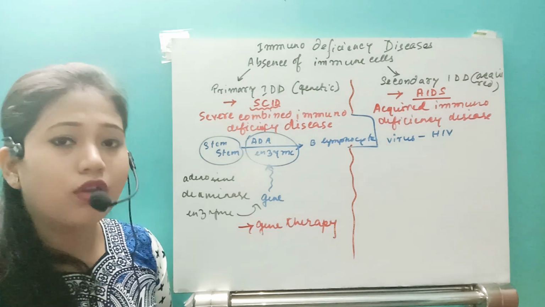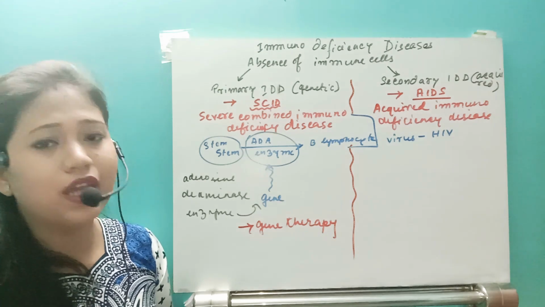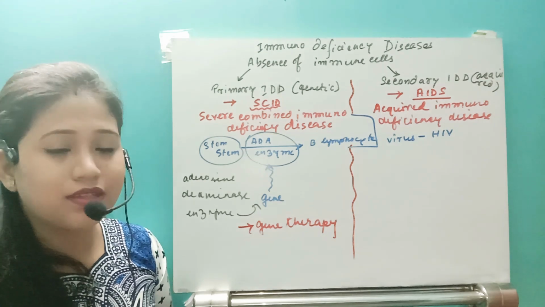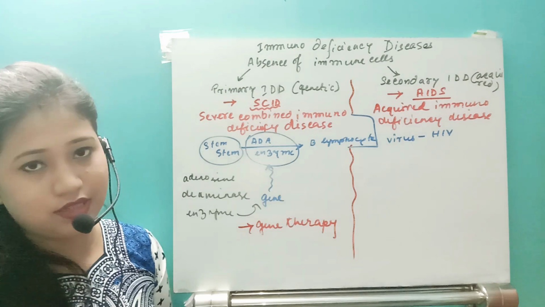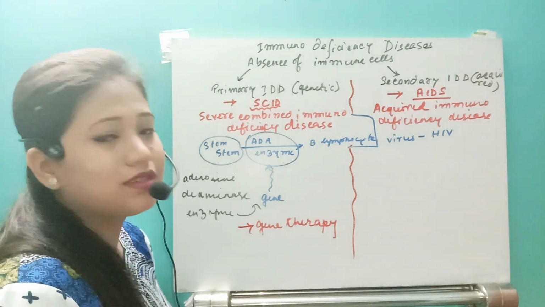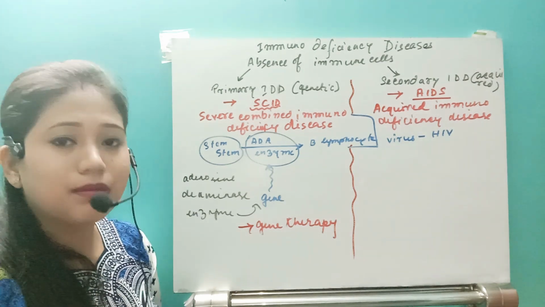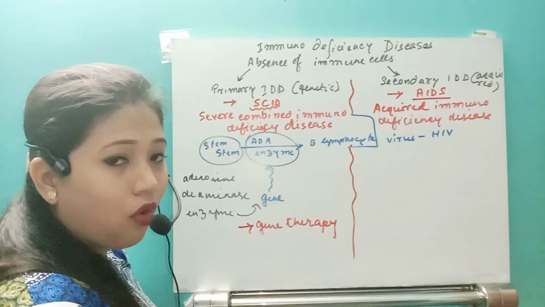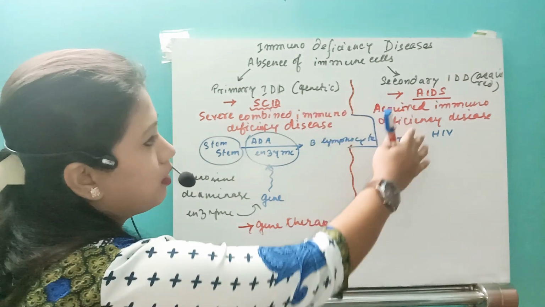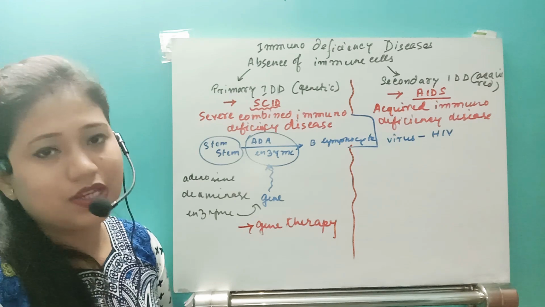So the body will have a very weak immune system, and he may suffer from all kinds of diseases. That is a basic problem, basic symptom, basic cause of this disease, that is HIV/AIDS.